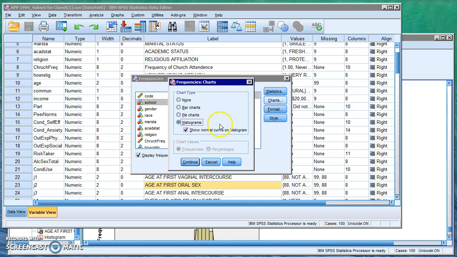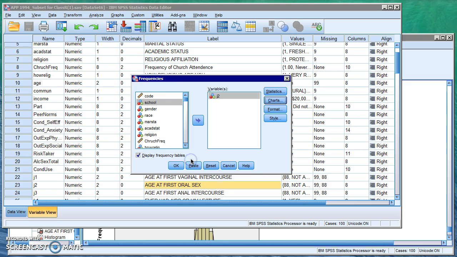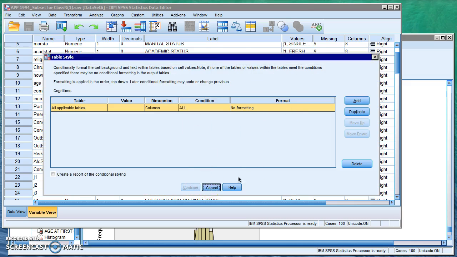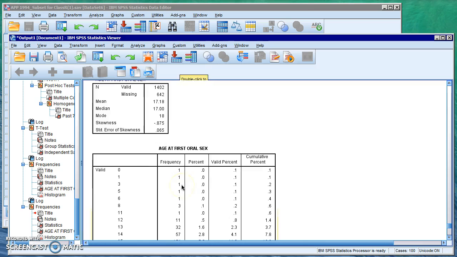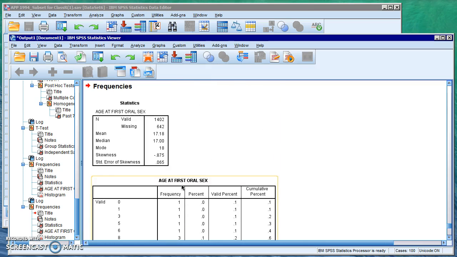I like seeing charts, so I am going to go ahead and have my histogram with the normal curve shown if it differs. With these, you do not have to go through the format and style. Nothing changes on format and style. It's just statistics, and if you want to see the chart, you can, of course, show that chart. Press OK, and you will get your values.